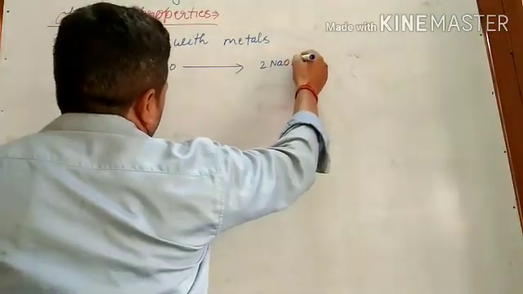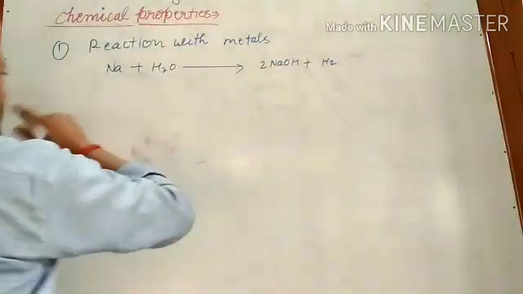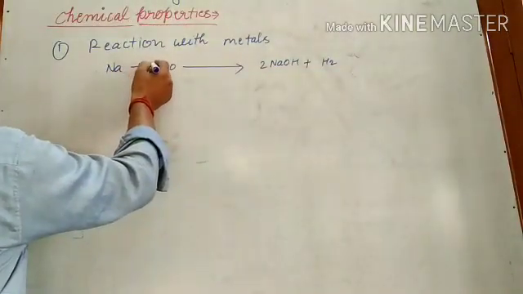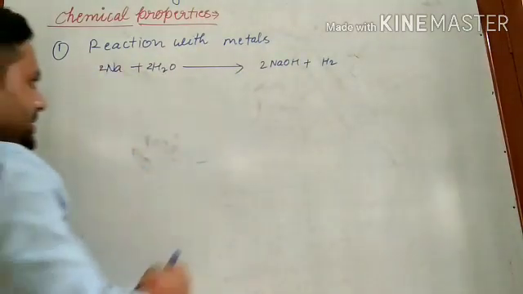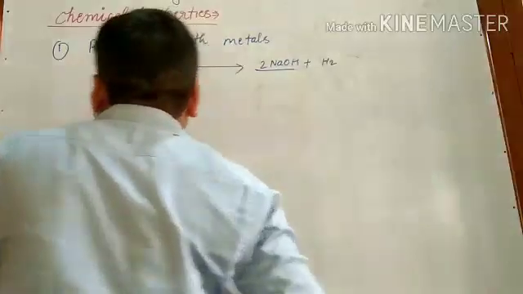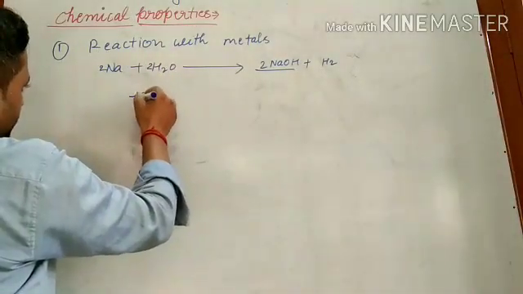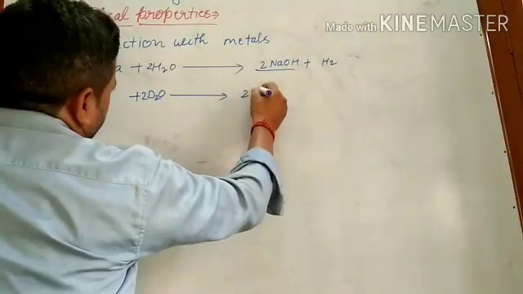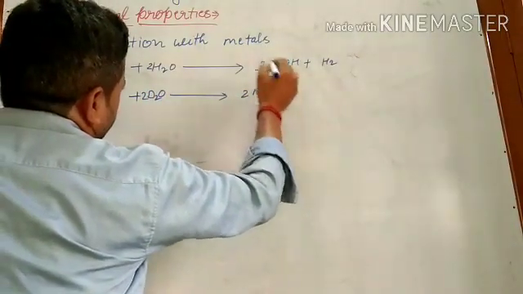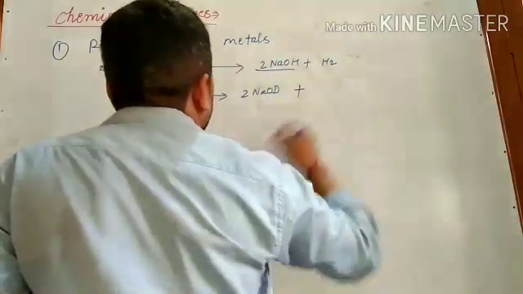NaOH plus H2. For this we can balance it, so 2. If instead of H2O we take 2D2O, it will form sodium deuteroxide plus D2.